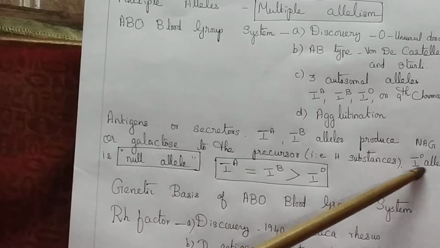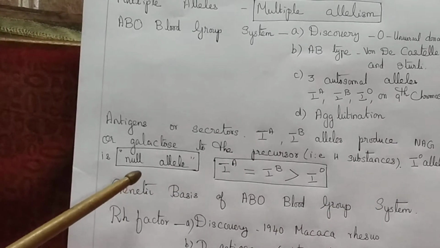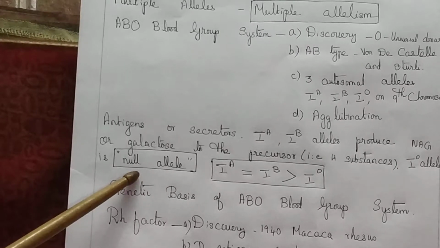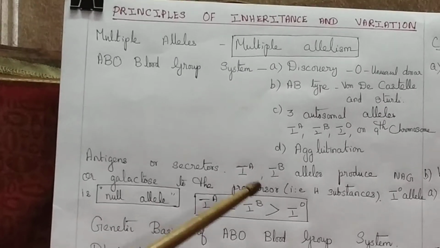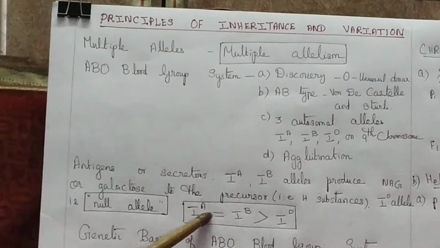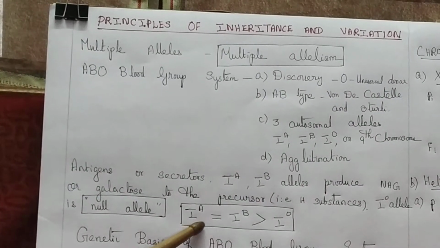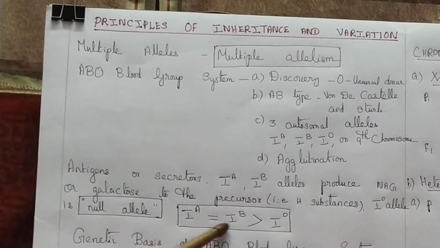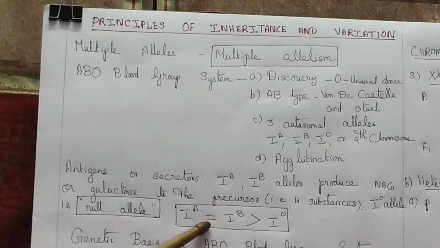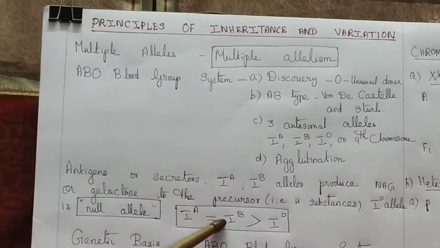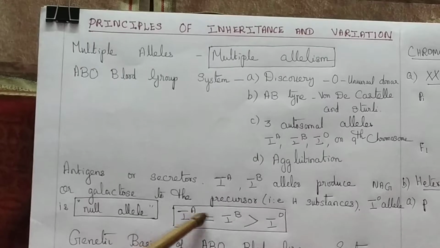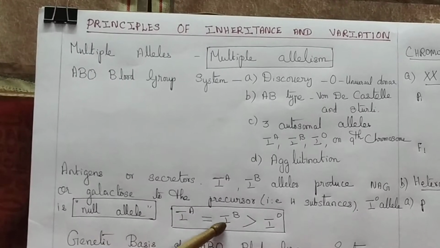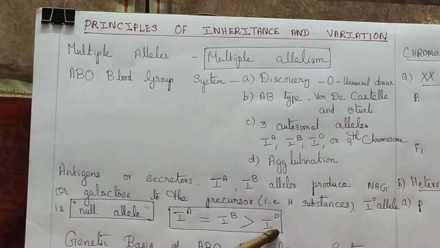That is why the IO allele is referred to as a null allele. The IA allele and IB allele are co-dominant. Equally they are expressed. But IA and IB alleles are dominant over the IO allele.